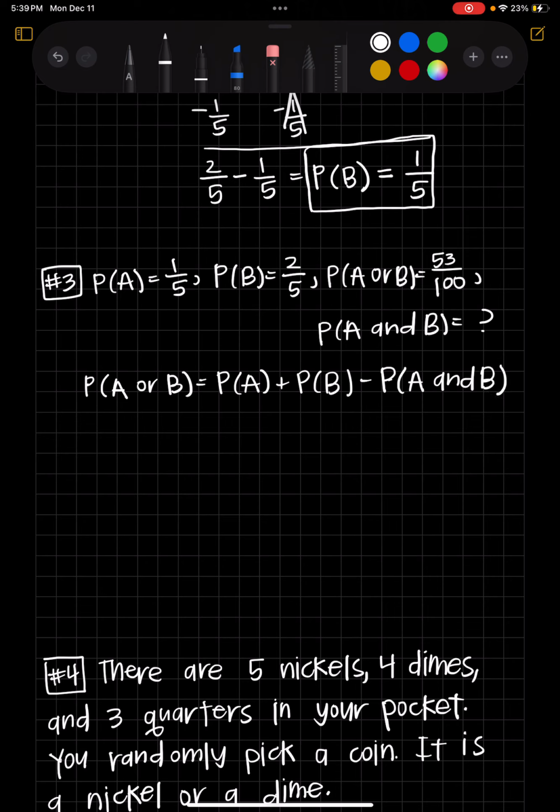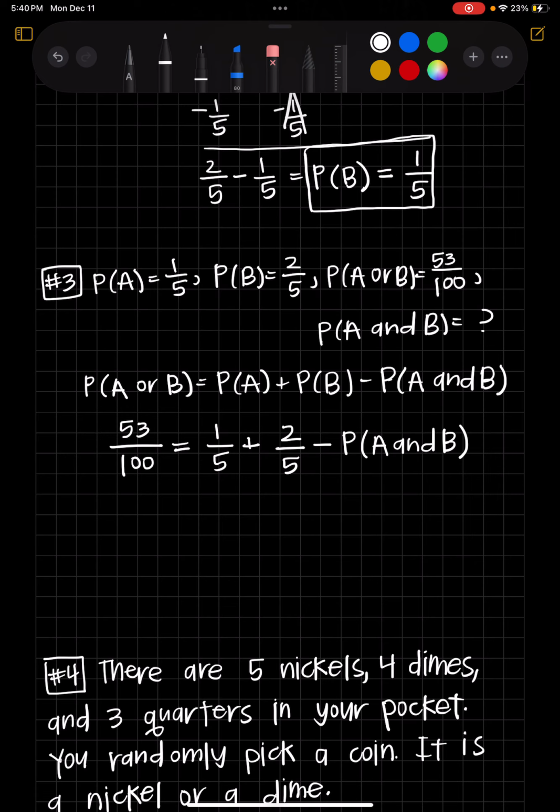Okay, so I have a bunch of information here. All I have to do is plug in what I know and then solve for what I don't know. So probability of A or B, they tell me is 53/100. And then that's going to be equal to the probability of A, which is 1/5, plus the probability of B, which is 2/5, minus the probability of A and B, but we don't know that one. That's what we're trying to solve for. So I'm going to leave it as probability of A and B.